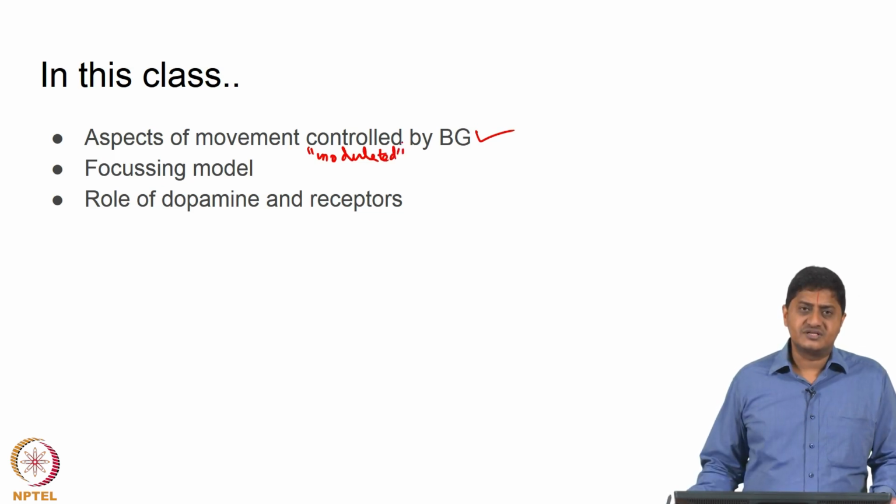Specifically, we will focus our attention on what is called the focusing model of basal ganglia function. We will discuss how well this represents the actual reality, and we will also discuss the role of dopamine